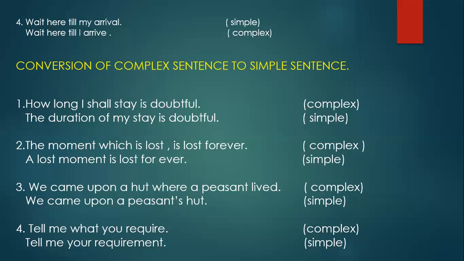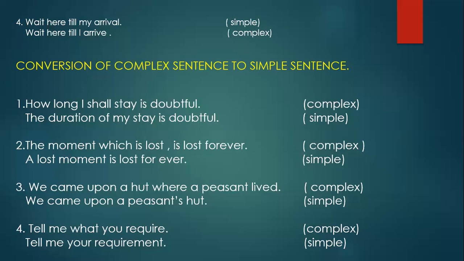How long I shall stay, that is the subordinate clause, and it is doubtful. So two clauses, and that is complex. The duration of my stay is doubtful. So that became a simple one, with one main clause.